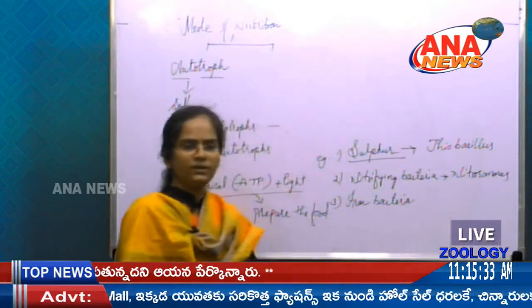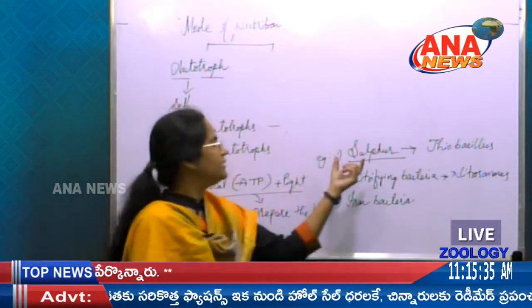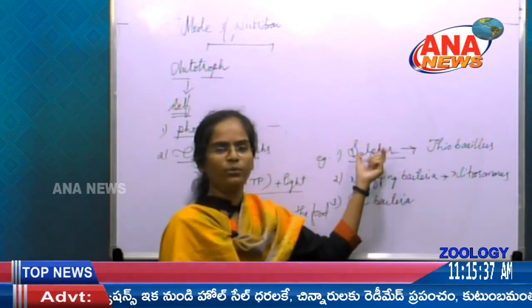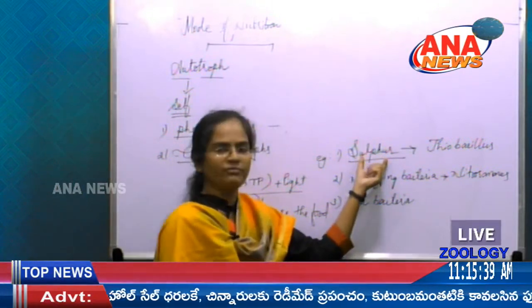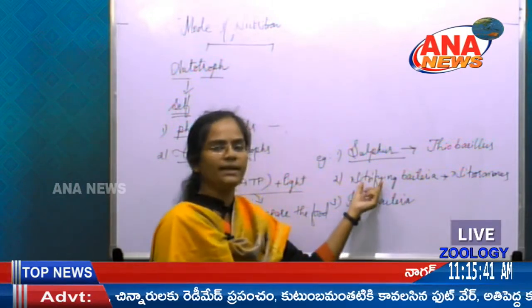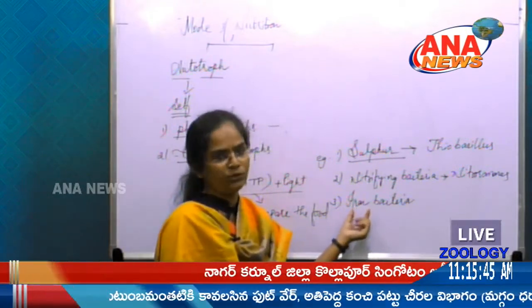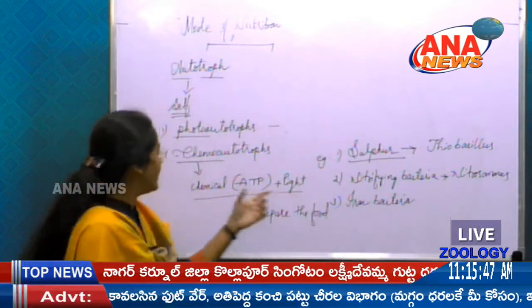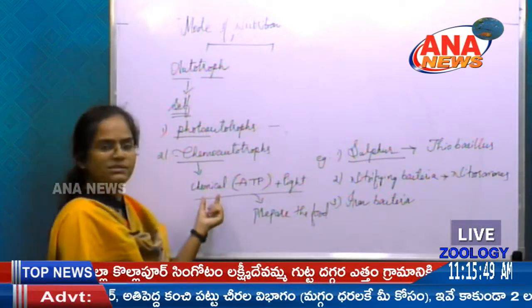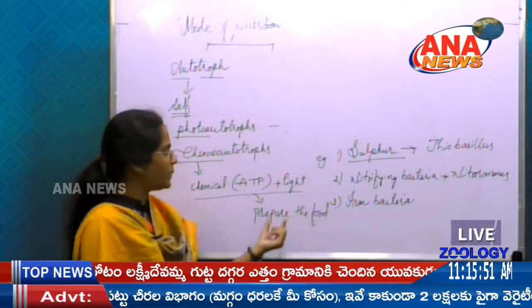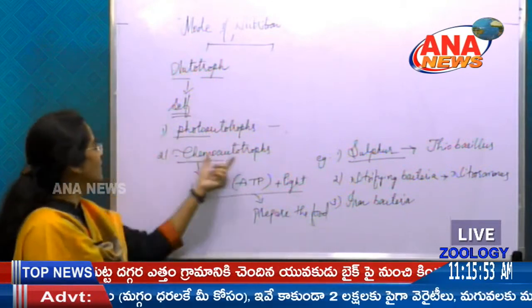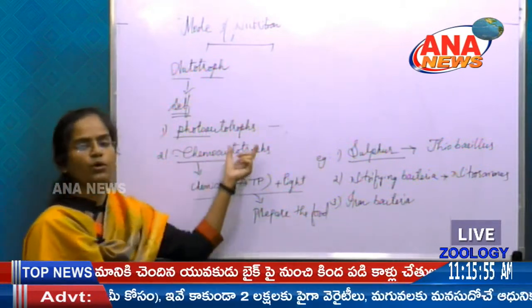iron bacteria. And here if you observe there, sulfur, this is the element where there is a source of energy here, and here we can have the nitrogen as a source of energy, and here we can have iron as a source of energy. So in this way they can go for the chemicals and also light to prepare their own food. So we can come under them as Autotrophs.